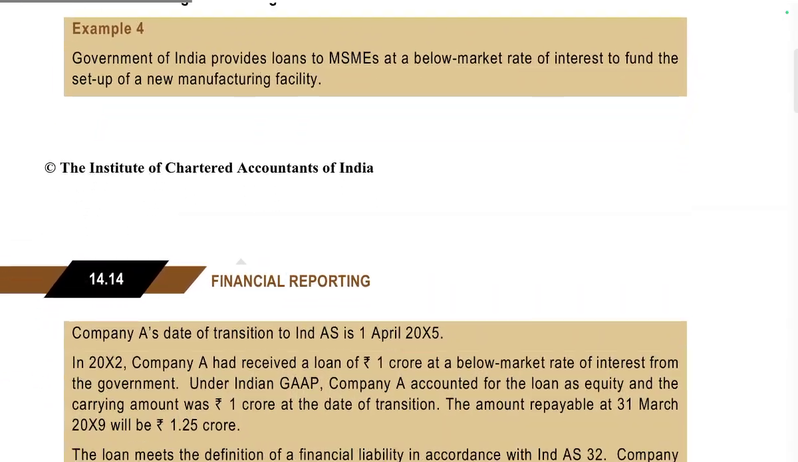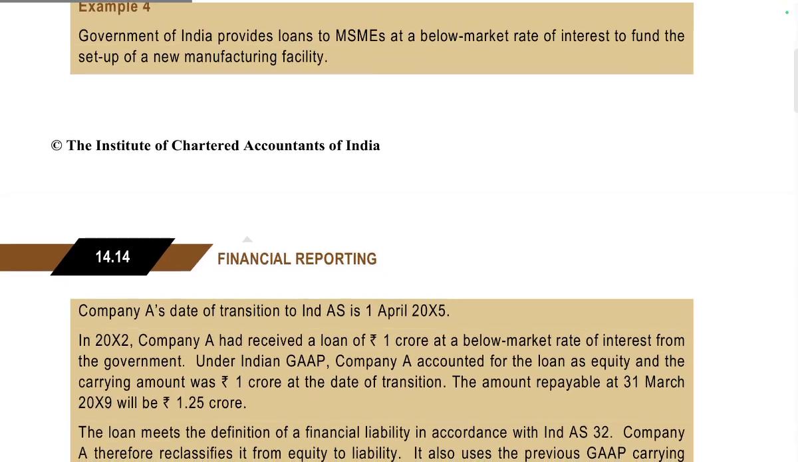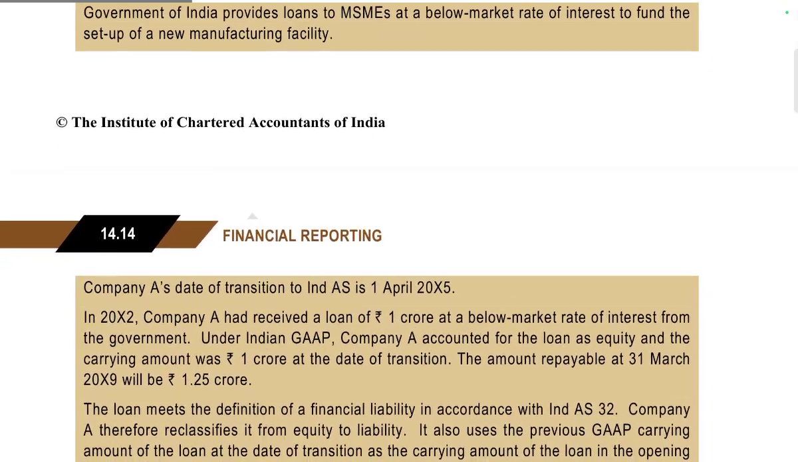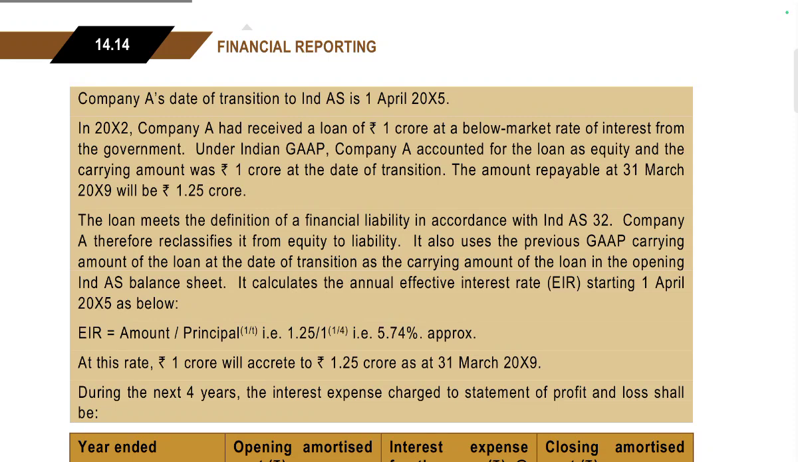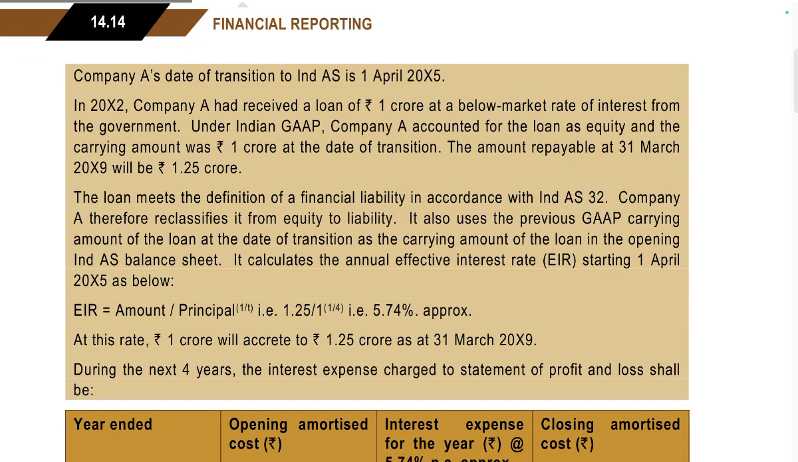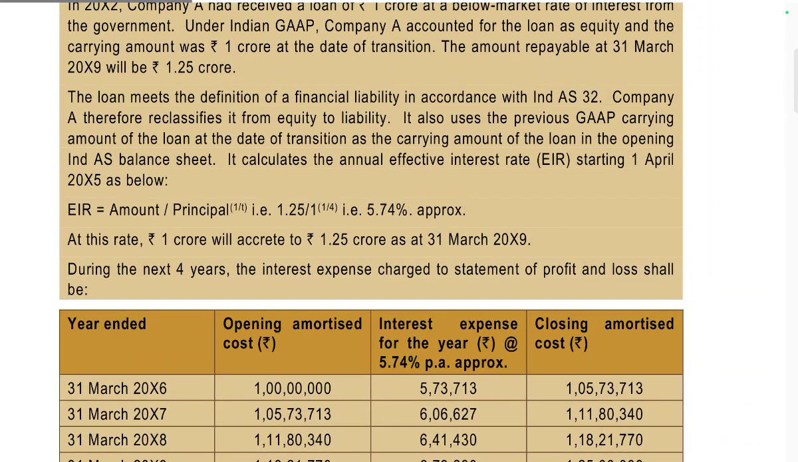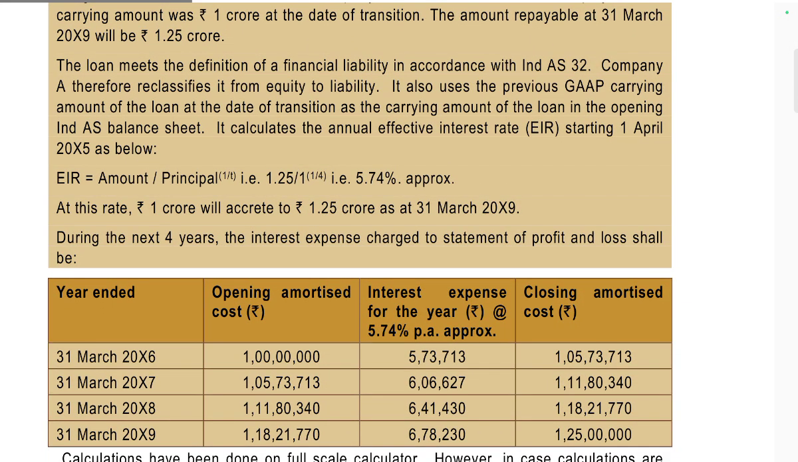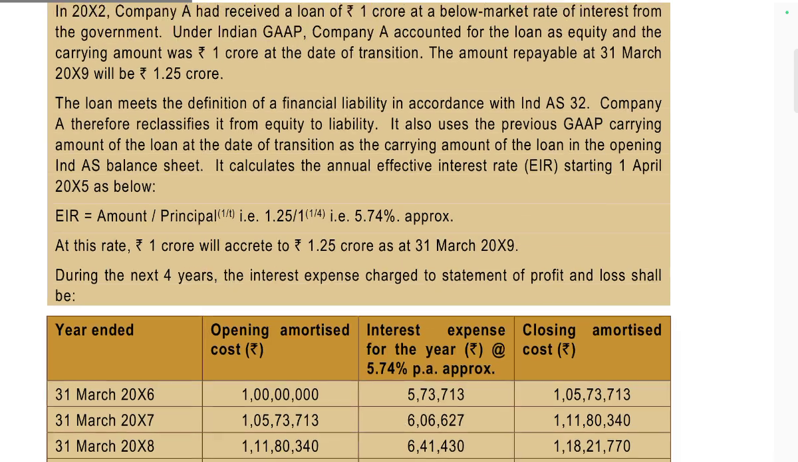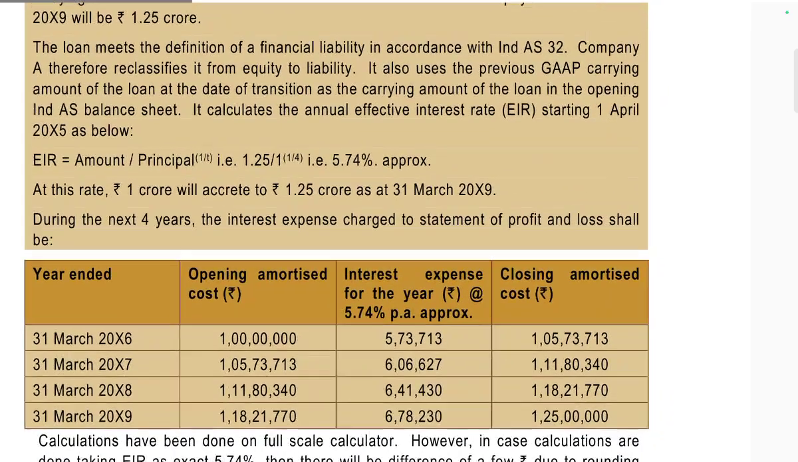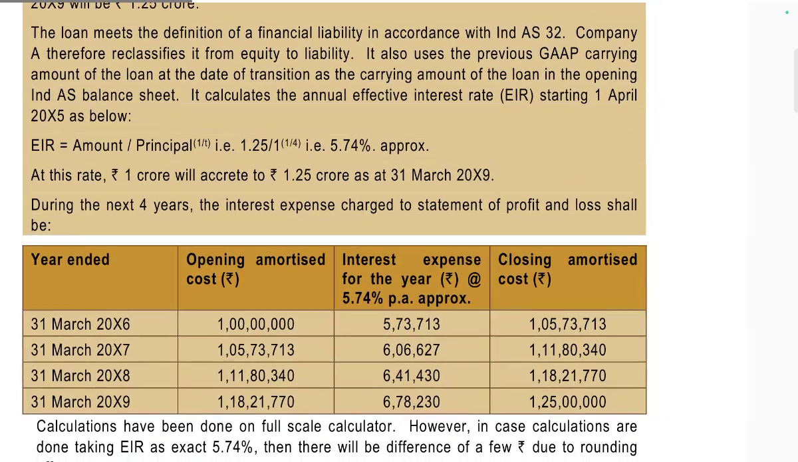Example: the Government of India provides an MSME a below-market rate of interest loan to fund the startup of a new manufacturing facility. The date of transition to Ind AS is 1st April. Indian company A has received a loan of 1 crore at a below-market rate of interest from the government under previous GAAP, and the company has classified the loan as equity, at a carrying amount of 1 crore at the date of transition. The loan is repayable on 31st March at 1.25 crores. The loan meets the definition of a financial liability according to Ind AS, so the company must reclassify it between equity and liability.